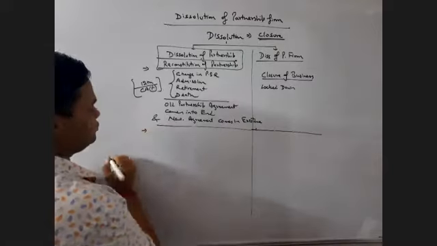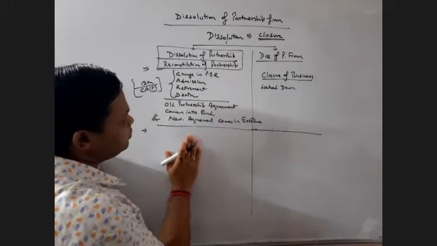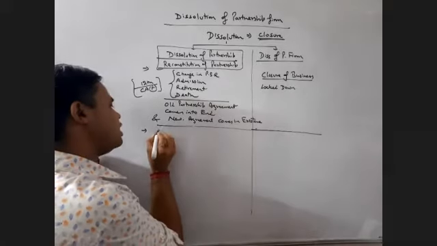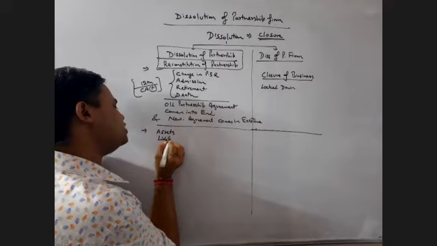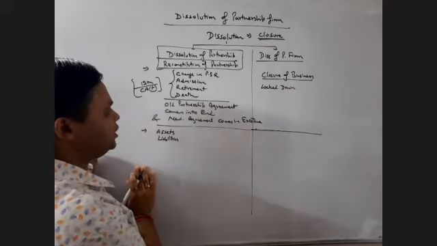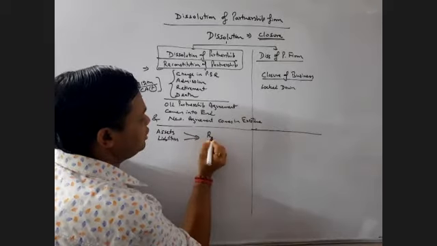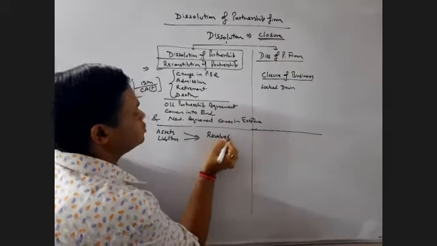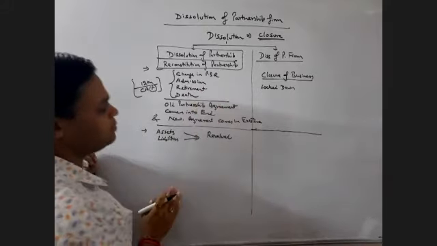What else? There are assets and liabilities in our balance sheet, and these assets and liabilities are revalued in case of admission, retirement, death, or change in PSR.